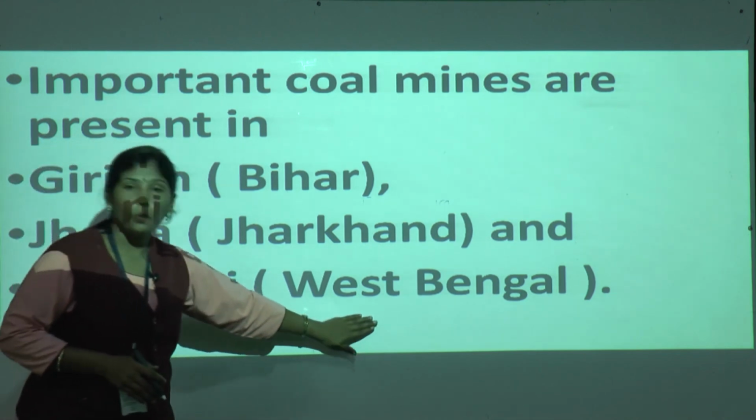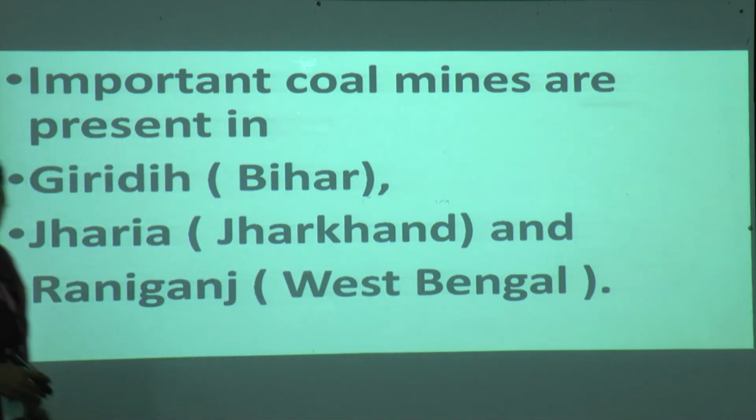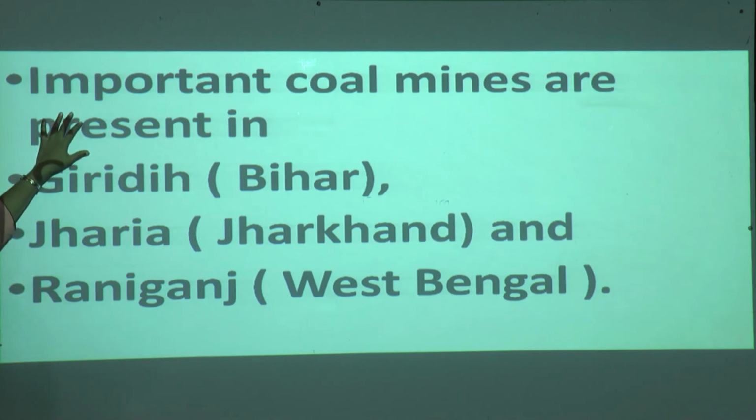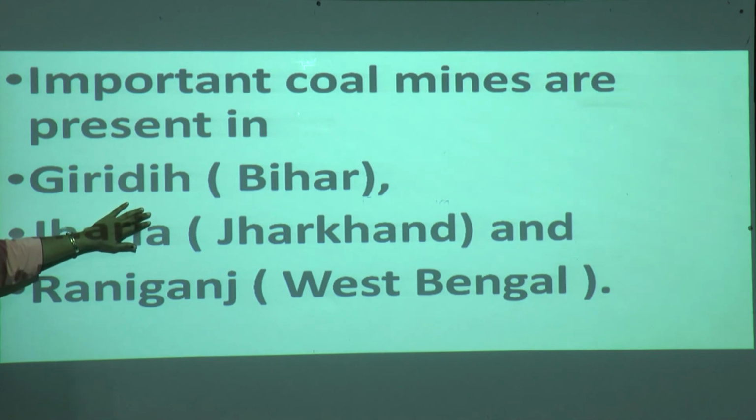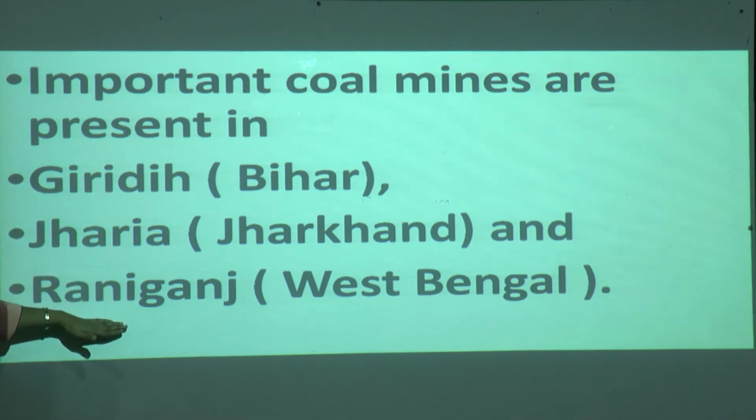It is in West Bengal. See children, the important coal mines, the black color coal mines, have you seen that picture? Yes, they are present in Bihar at Giridih, Jharia and Raniganj. Have you understood, children? Yes, shall we go further?